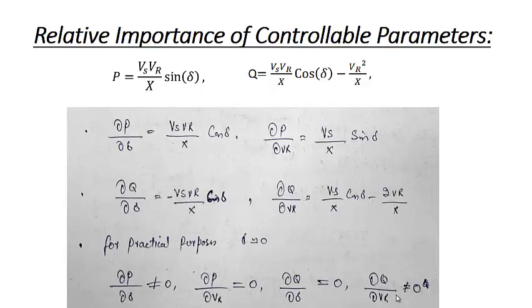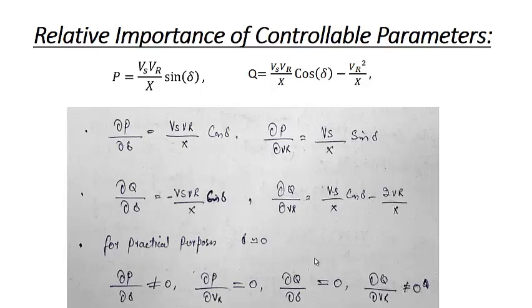So keeping these things in mind, we can have different types of controllers. As I have told you already, usually we have three types of variables, that is x, V and delta. Based on these we can change either P or Q or sometimes both.